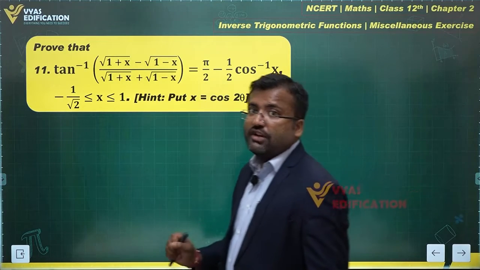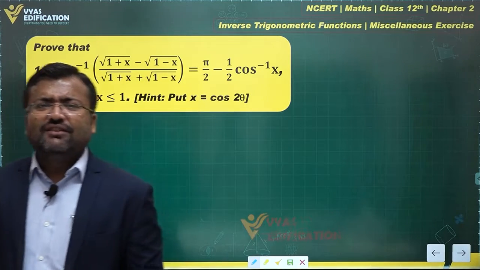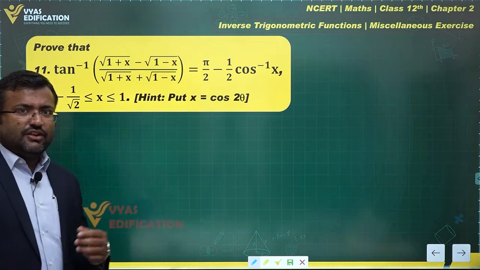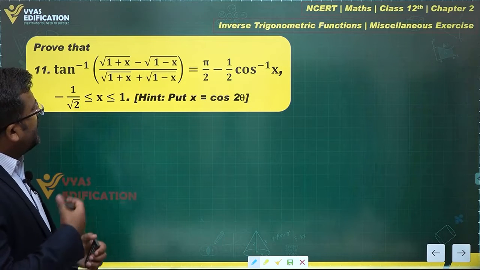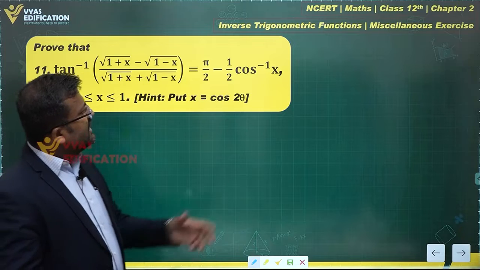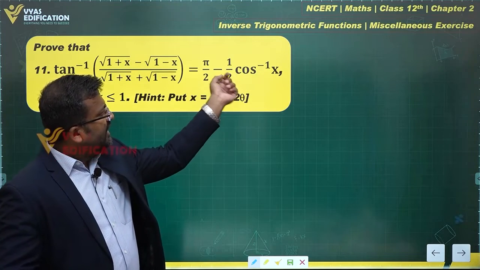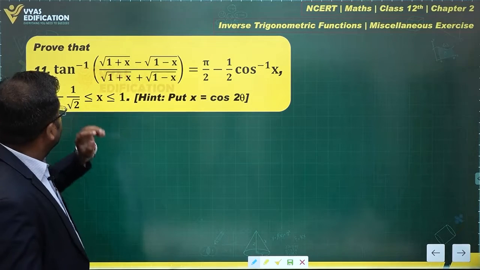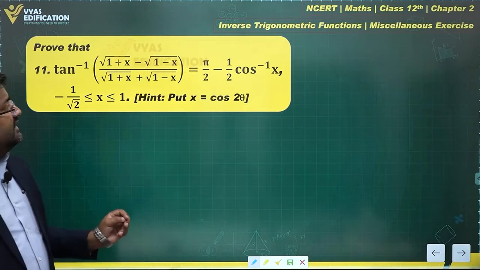There's some interval of x also given, and this one special thing which is given over there will help you solve this question. But had this thing not been given, what thoughts would have occurred to our mind? You observe this cos inverse x with a half. Yes, if this is some angle theta, well, imagine this is some angle theta.